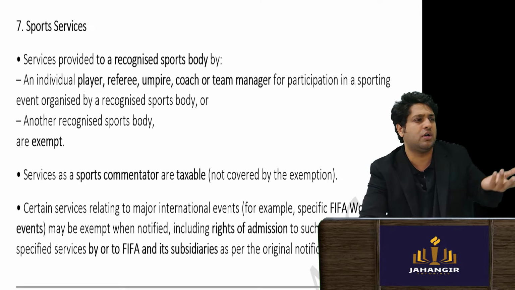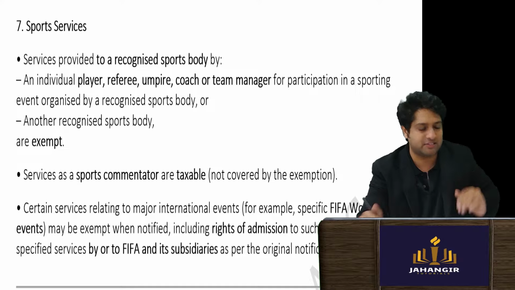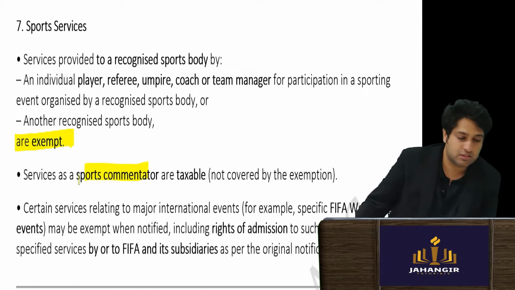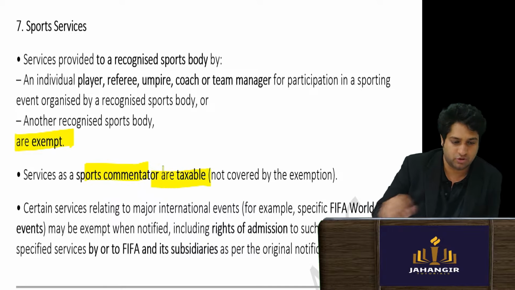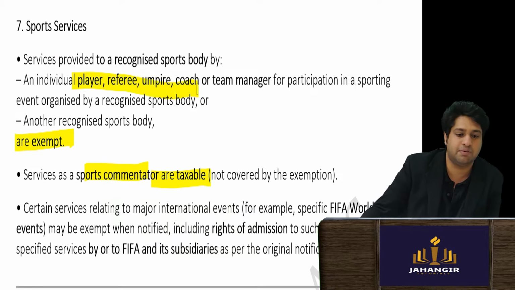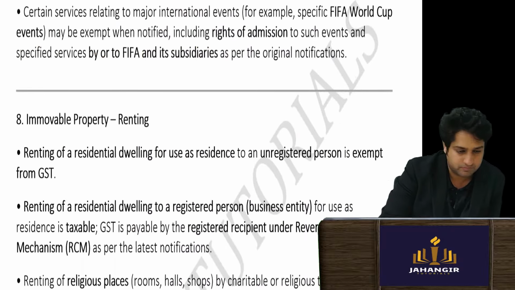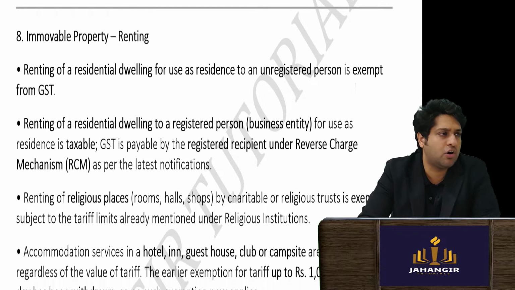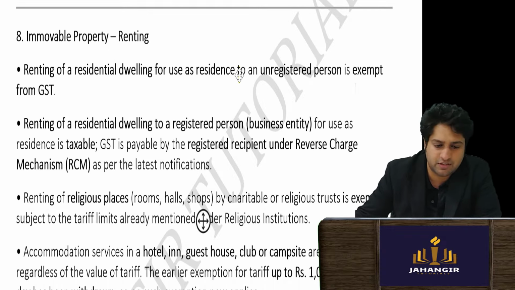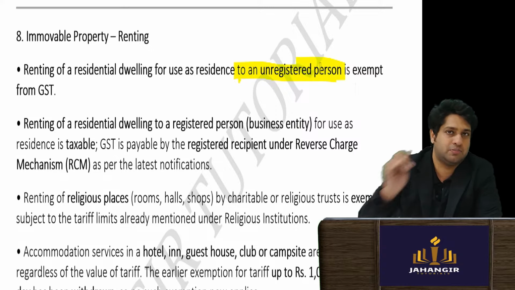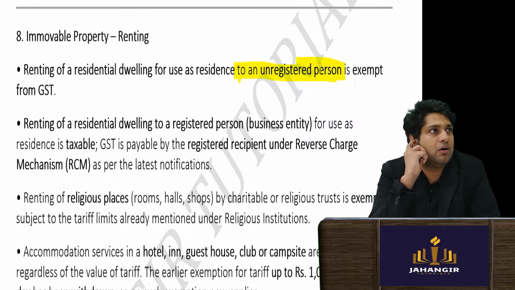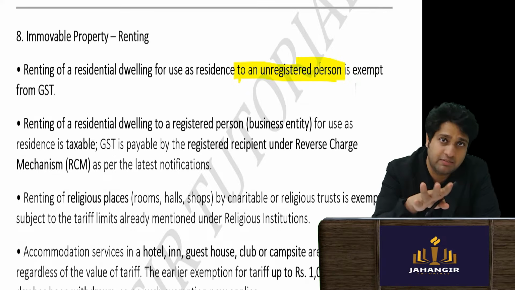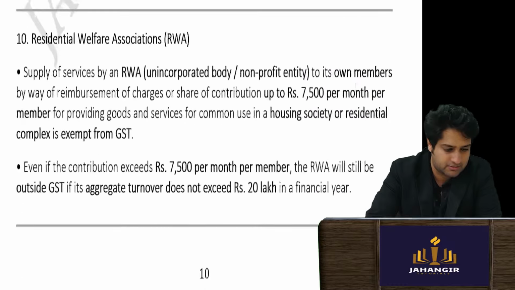Sport services, such as umpire, referee, etc., are all exempt. Services such as sports commentators are taxable, not covered under the exemption. Here, the main players are covered. Immovable property is exempt under GST if it is rented to an unregistered person. Basically, if I have given my immovable property to an individual, it is exempt. But if I have given it to a company or business, it is taxable.